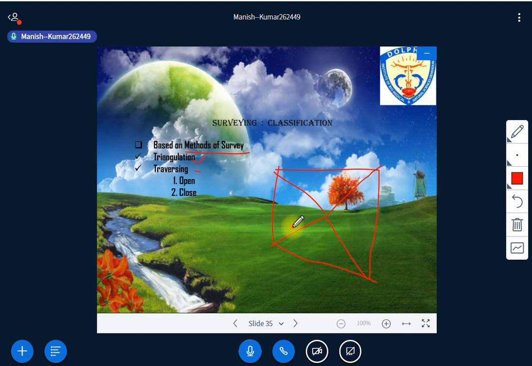That is called triangulation. Is it clear? Listen carefully. This is a very basic method of surveying. When you need to survey an area that is very large, you can adopt the triangulation method, in which the entire area is divided into a network of triangles.